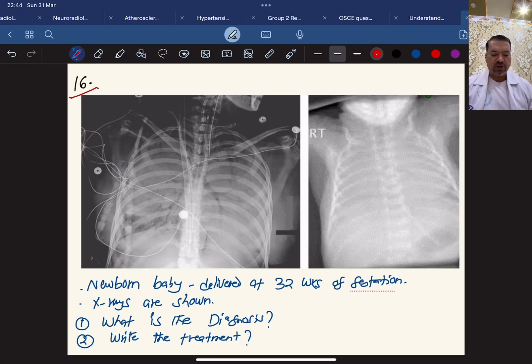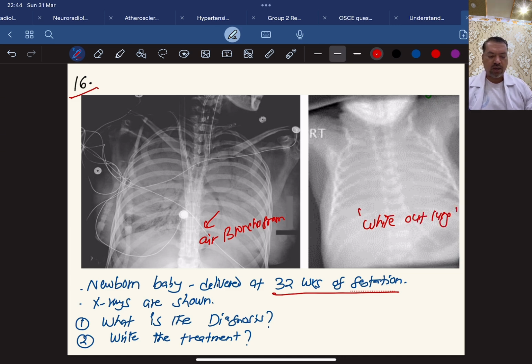This is a newborn baby which is delivered at 32 weeks of gestation, and X-rays are shown here. Whenever you see a 32 weeks gestation baby, this is a premature baby, okay? So what is the diagnosis? Look at this lung. It is showing air bronchogram, and it is showing white out lung. So these two are showing hyaline membrane disease or respiratory distress syndrome of prematurity.